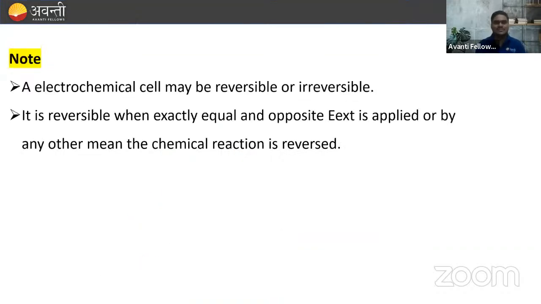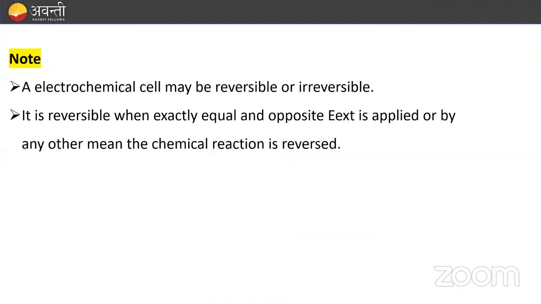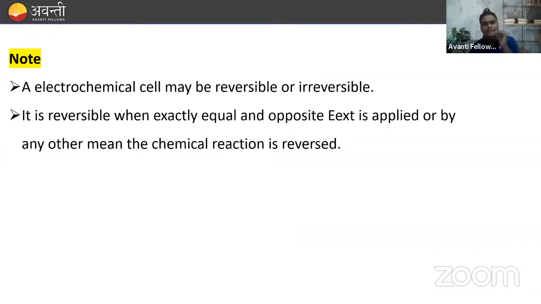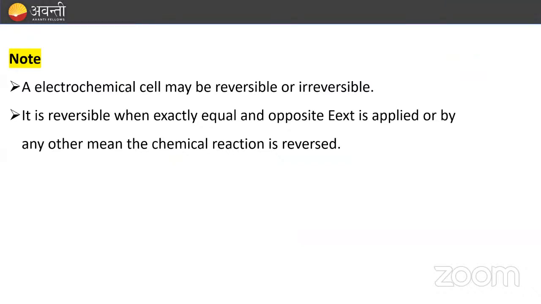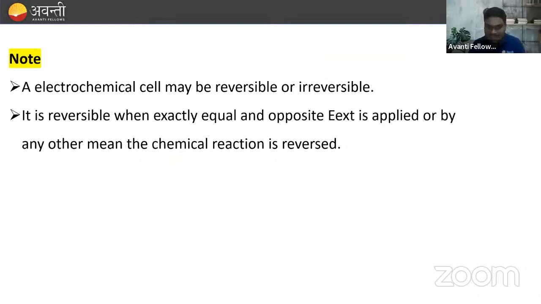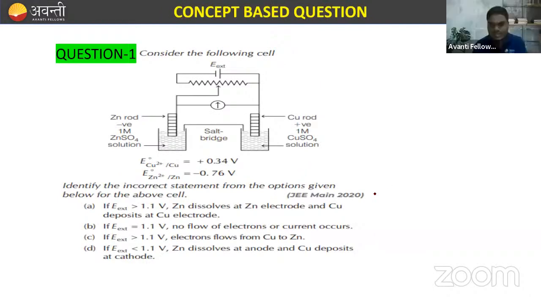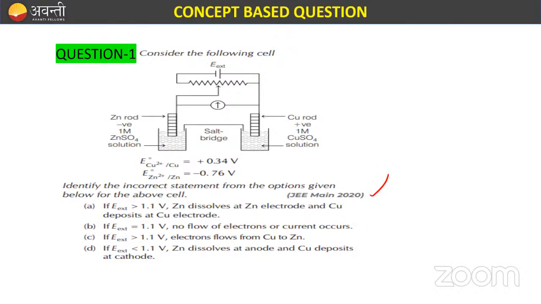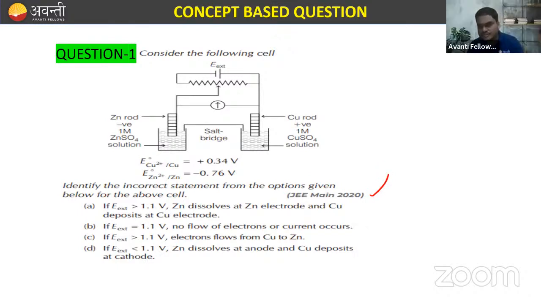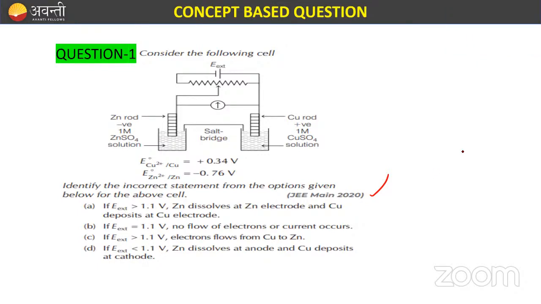So let's do one question. Before this, a special note: an electrochemical cell may be reversible or irreversible, right? It is reversible when an exactly equal and opposite external EMF is applied, or by any other means the chemical reaction is reversed. Clear? So this is the question that came in 2023. Can anyone tell me the correct answer for this question? Anyone?